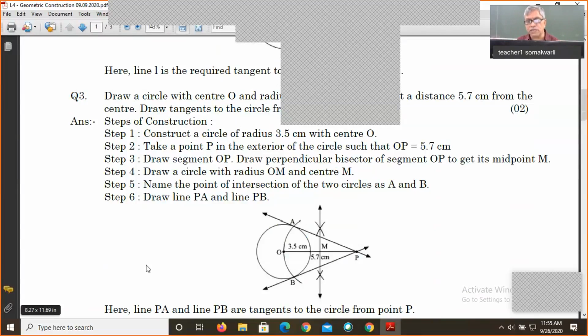That is, OAP is equal to half of the semicircle, which is half of 180, that is 90. So OAP will be 90. And as soon as OA is perpendicular to AP, definitely AP is a tangent, because it is perpendicular at the outer end of the radius, another theorem which we have used.